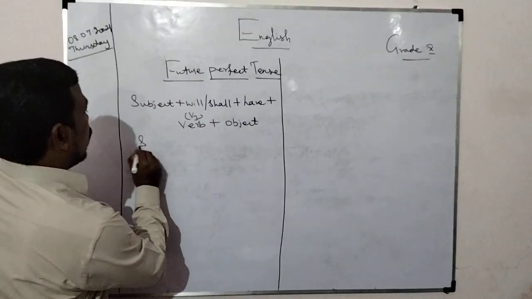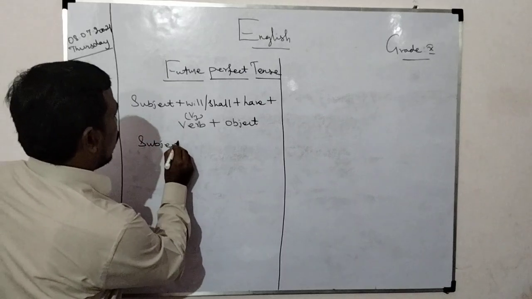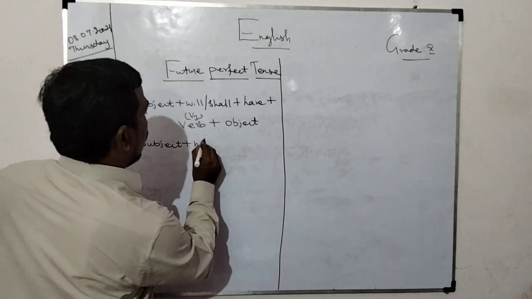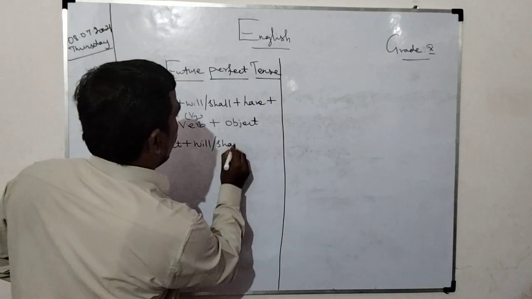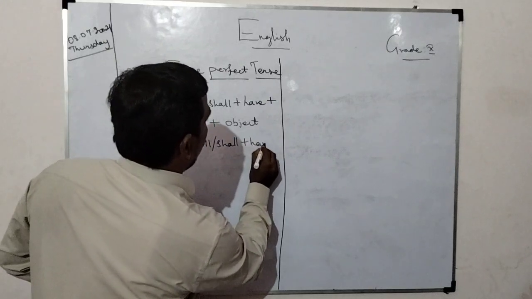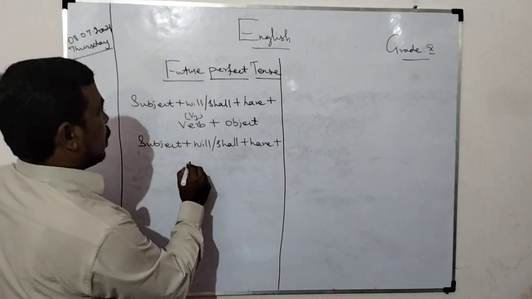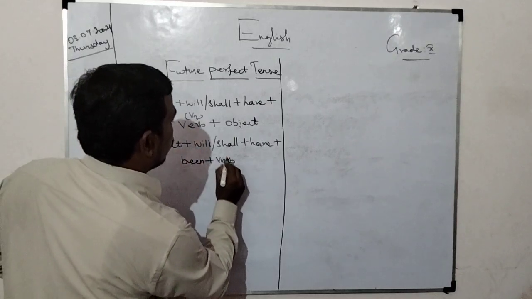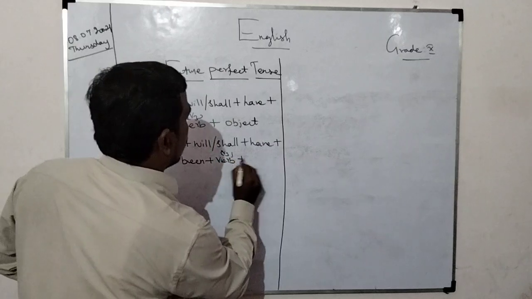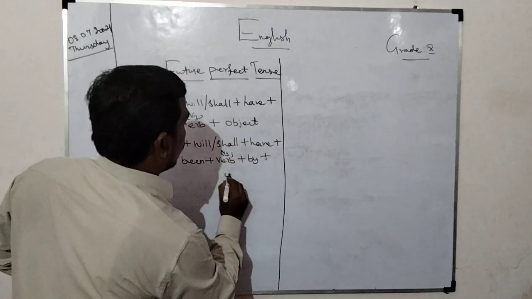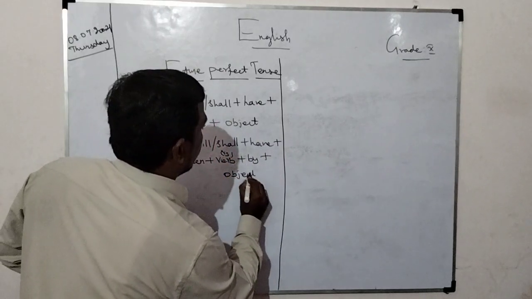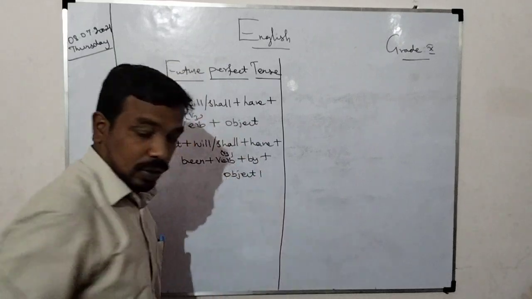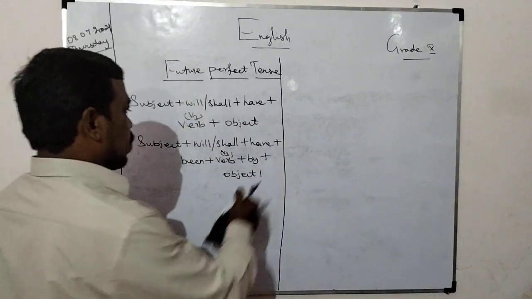Passive form is subject plus will or shall plus have plus be plus verb plus by plus object. This is the passive form structure.